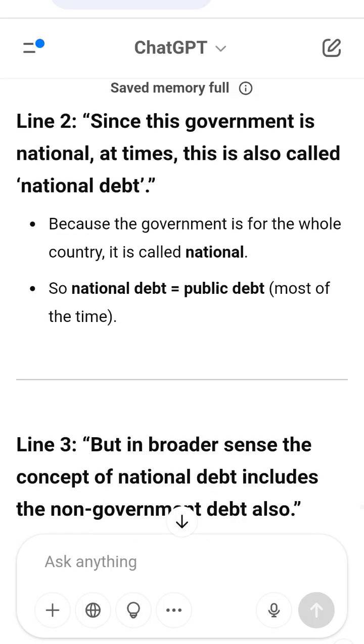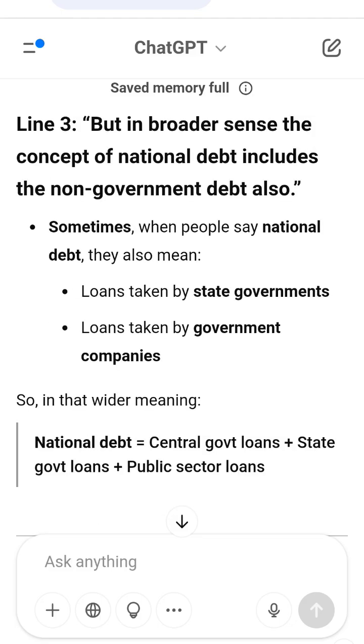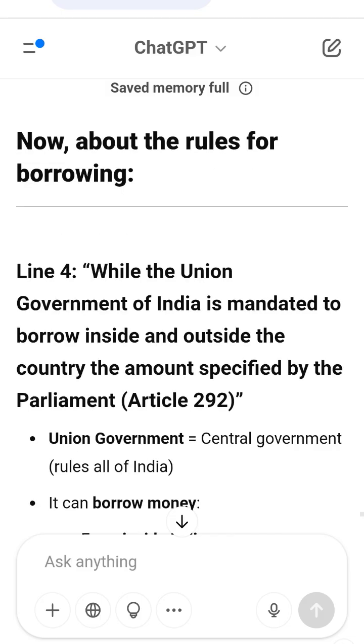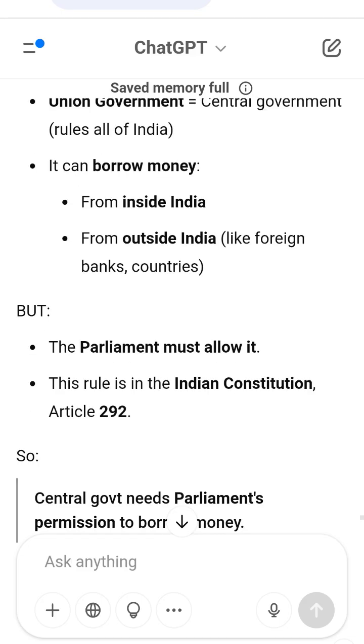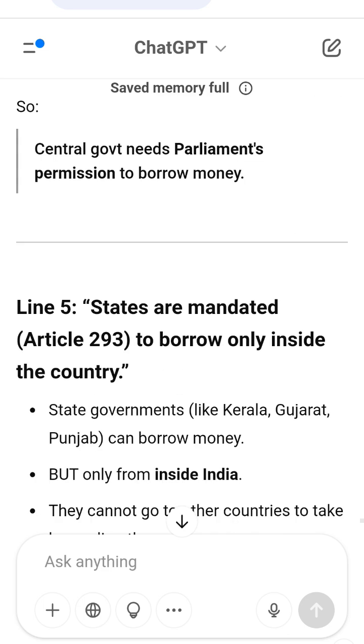Final super simple summary. Term meaning public debt: total loans taken by government. Union government can borrow in India and from outside with Parliament's okay. State governments can borrow in India, and can borrow from outside only with centre's guarantee. Article 292, rule for centre's borrowing. Article 293, rule for states borrowing.